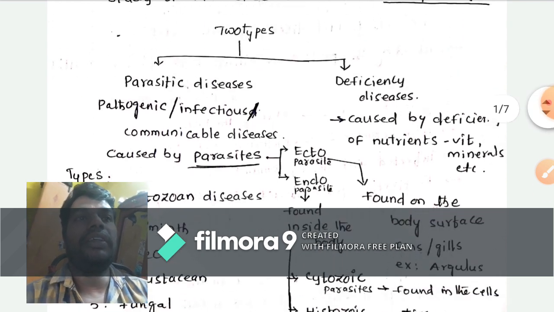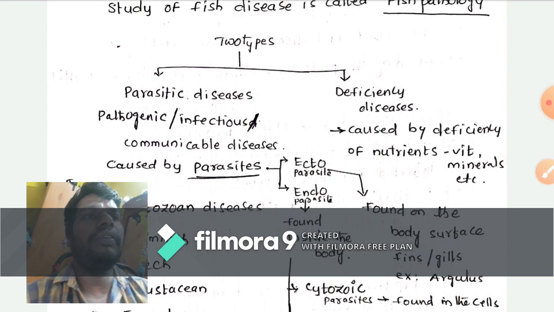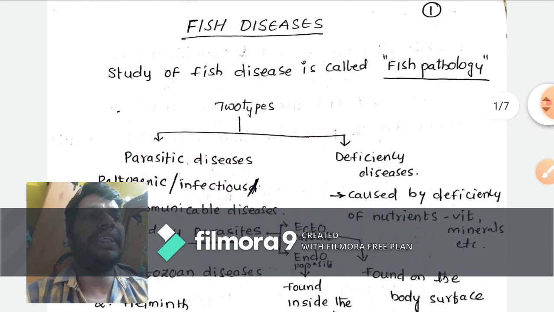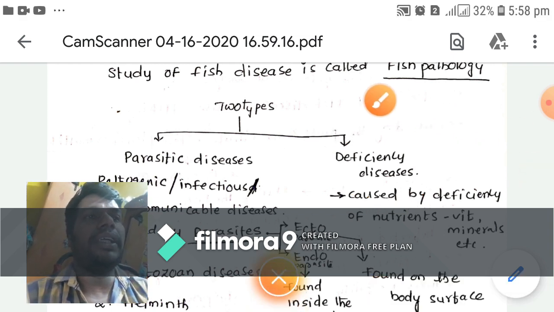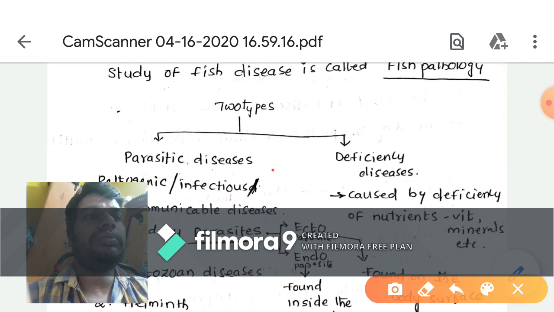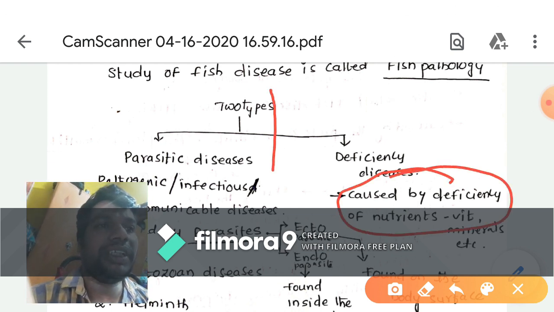Another one, deficiency diseases or non-parasitic diseases. These are caused by a deficiency of nutrients, like vitamins and minerals.